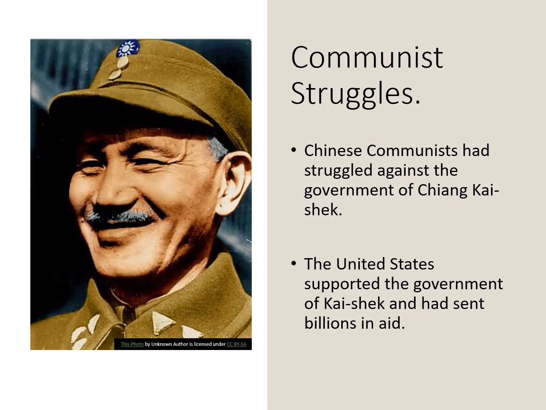So, communist struggles. Chinese communists had struggled against the government of Chiang Kai-shek, that gentleman right there. The United States had supported the government of Kai-shek and had sent billions in aid. Kai-shek was a nationalist who also had helped fight the Japanese during World War II. The communists had done this as well. Prior to that, they had both been enemies, but during World War II, when Japan invaded, both sides united. Then after World War II, the nationalists and the communists split up again and continued their fighting.